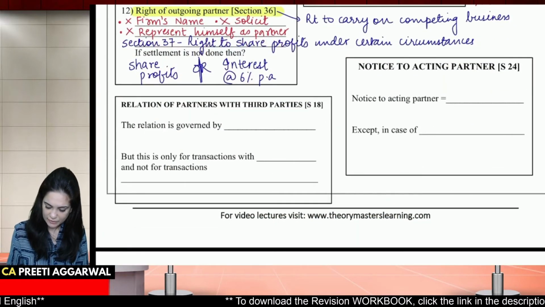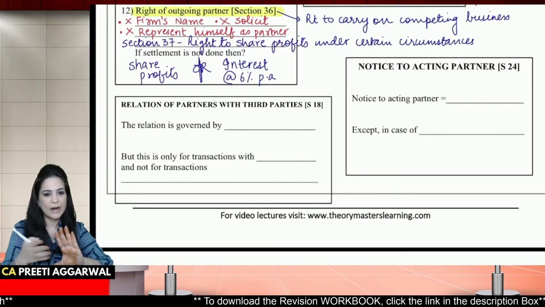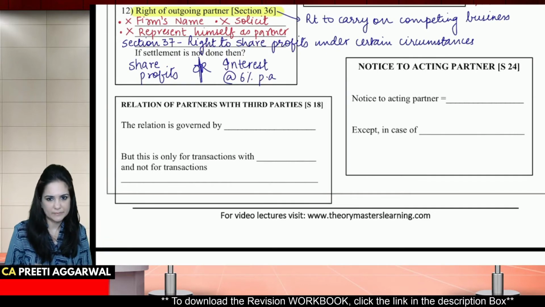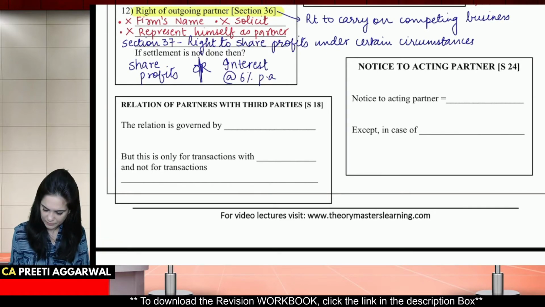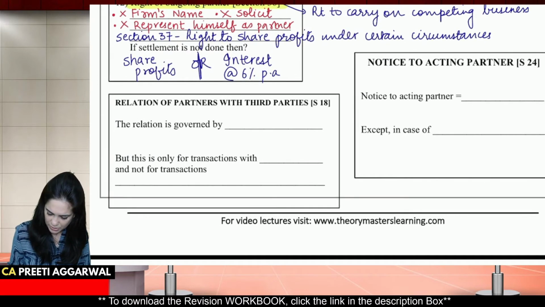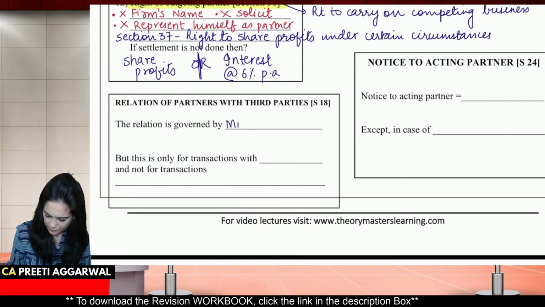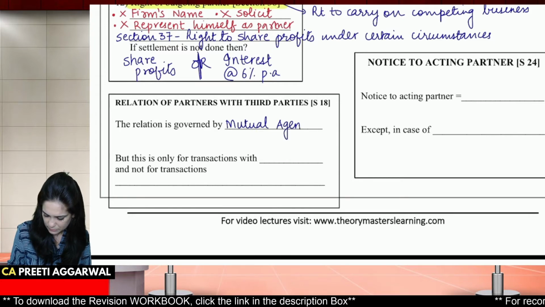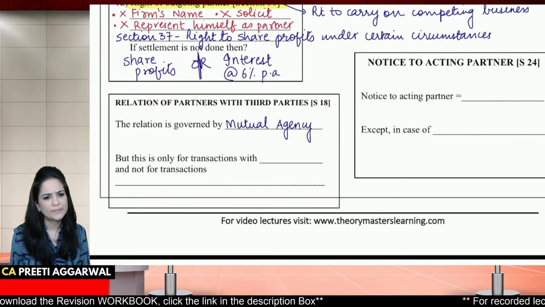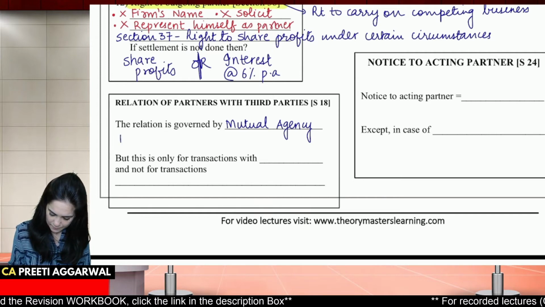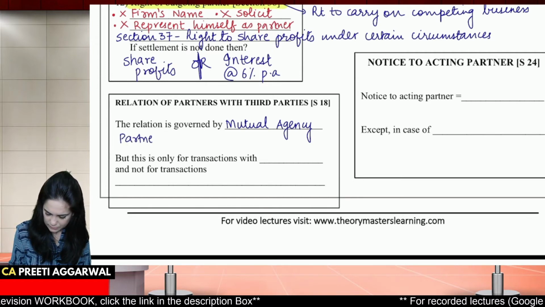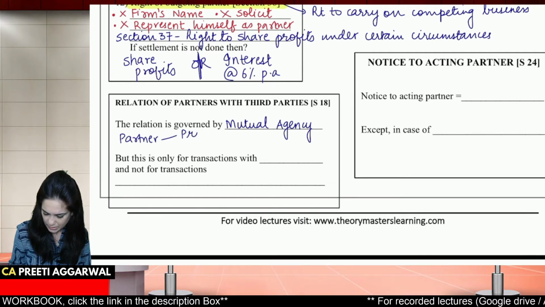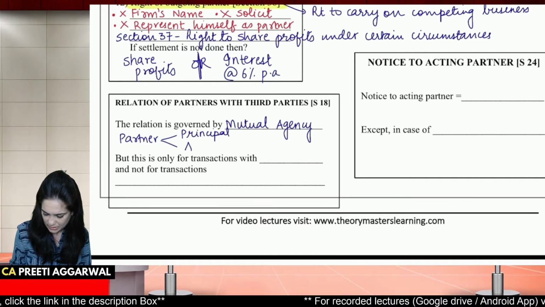Next we have relation of partners with third party. Okay, section 18. Now, the relation is governed by mutual agency. What is mutual agency? It means that a partner is principal as well as agent.